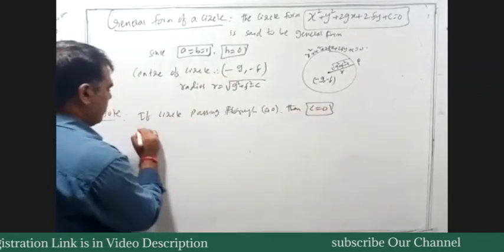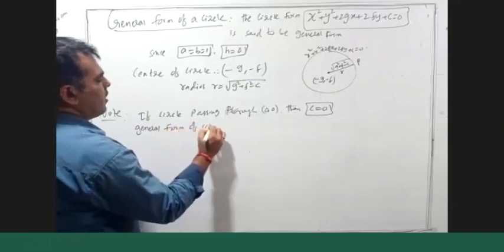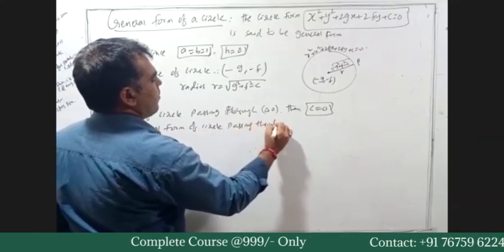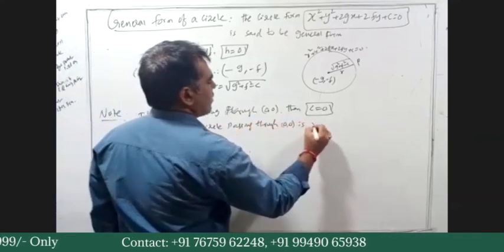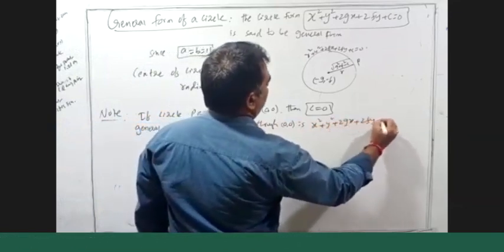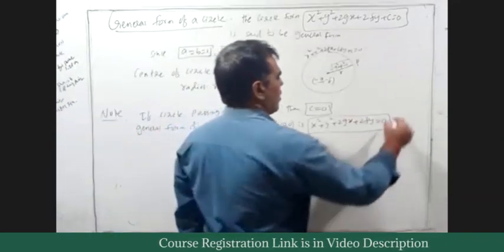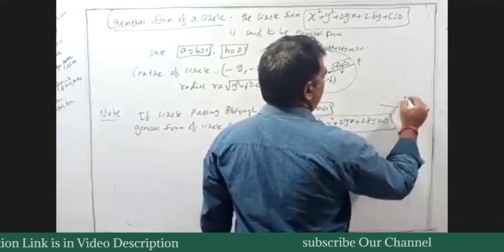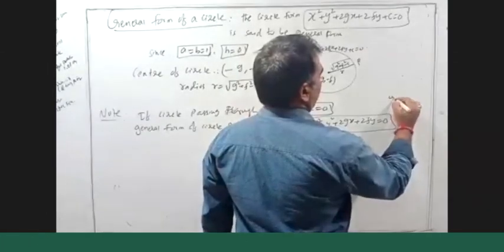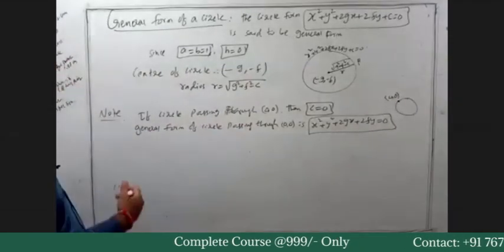Now the general form of a circle passing through the origin 0 comma 0 is x square plus y square plus 2gx plus 2fy equals 0. This is called a circle which passes through the origin 0, 0. Then the equation of the circle is this. Okay. Next. You can note it down.